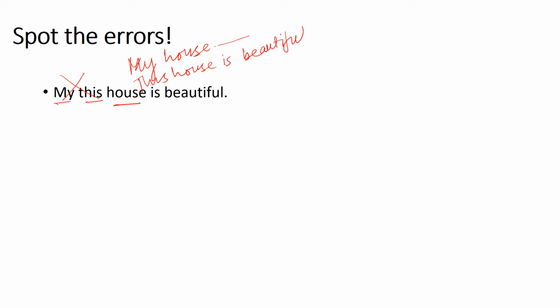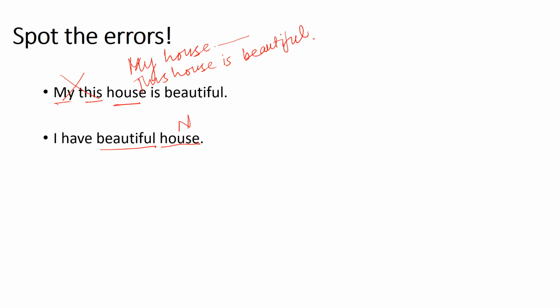लेकिन आप 'my this house is beautiful' लिखोगे तो वो गलत हो जाएगा. Next sentence, I have beautiful house. It seems correct, but it is not. Now, where is the mistake? देखें जी, house is a noun, ये तो समझ आ गई. Beautiful is an adjective, so beautiful house is a noun phrase, वो तो समझ आ गई.